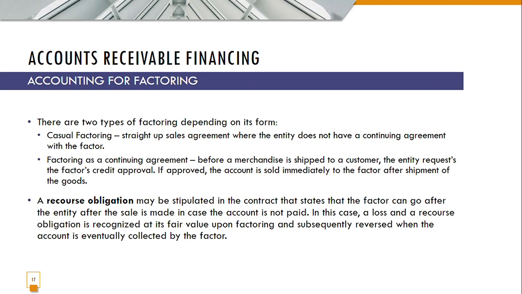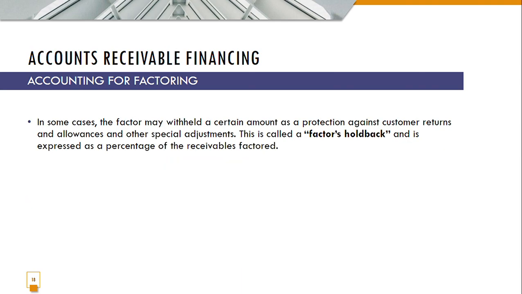A recourse obligation may be stipulated in the contract that states that the factor can go after the entity after the sale is made, in case the account is not paid. In this case, a loss and a recourse obligation is recognized at its fair value upon factoring and subsequently reversed when the account is eventually collected by the factor.